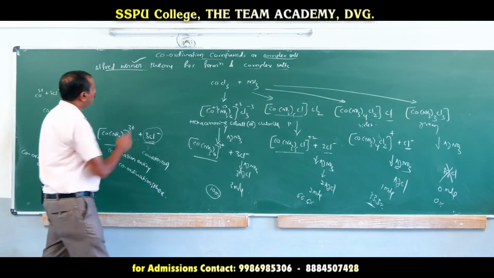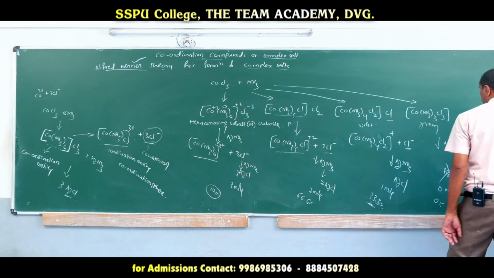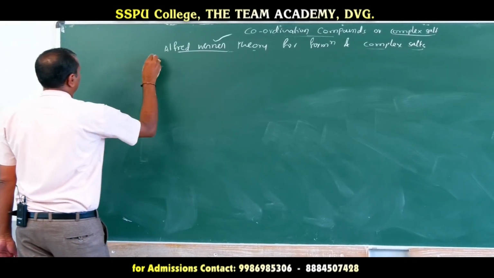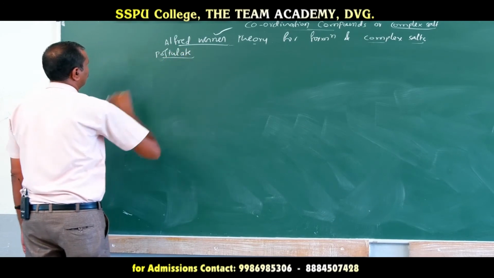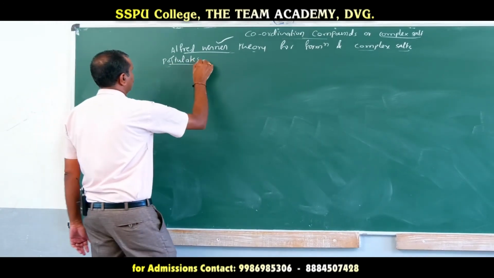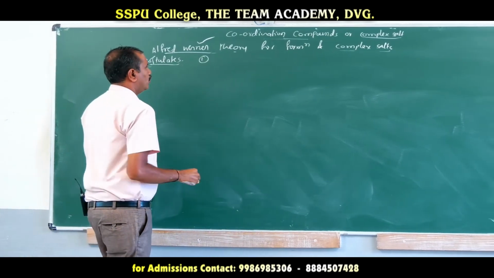Now we will go for Alfred Werner's theory for the formation of complex salts. What are the postulates of Alfred Werner's theory for the formation of complex salts?